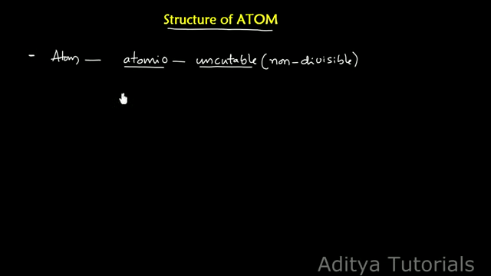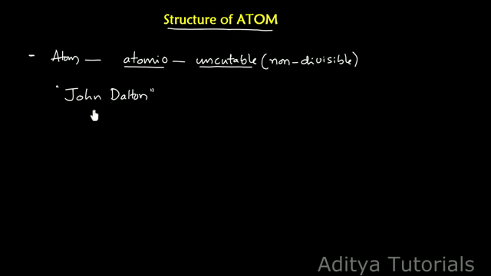The first attempt to explain the structure of atom was made by John Dalton, which we discussed in the previous topic. John Dalton proposed some scientific basis for explaining the atomic structure, and the theory produced by him is called Dalton's atomic theory.